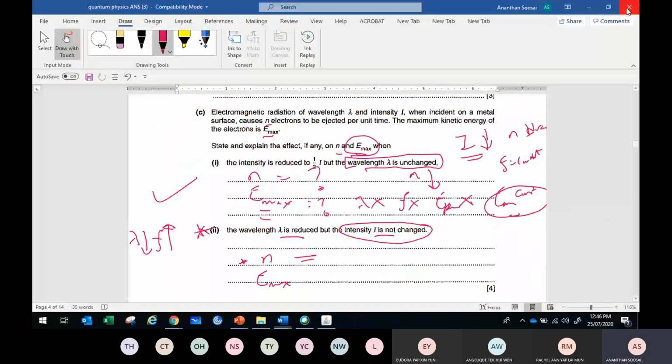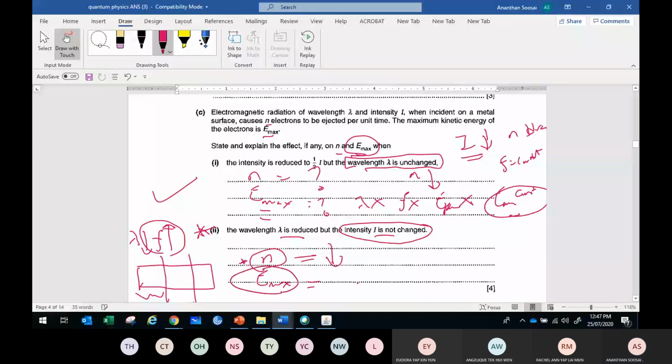So what's the answer for this? Wavelength is reduced, but intensity is not changed. Wavelength reduced, so frequency rises, so you cut a bigger slice, but you have the same cake. Therefore, what happened to the number of photons? N decreases, because the number of photons decreases. But what happened to Emax? Emax increases, because frequency rises.